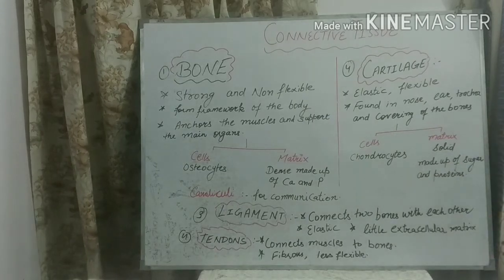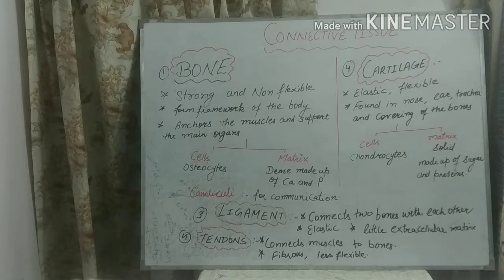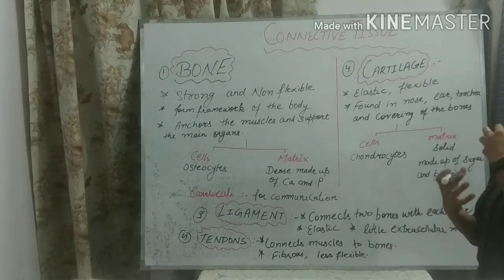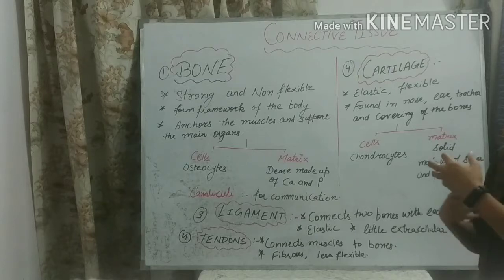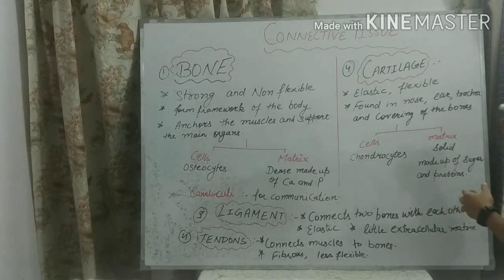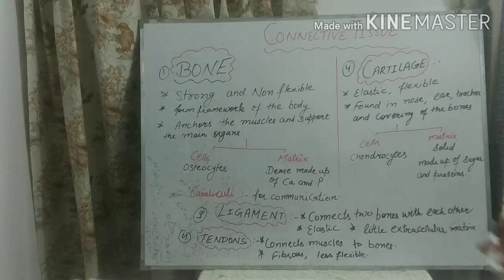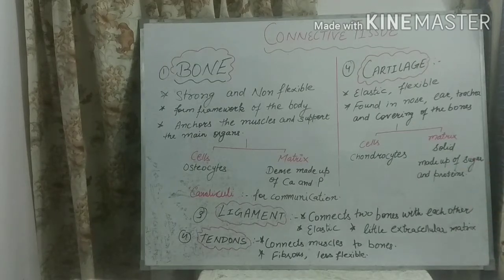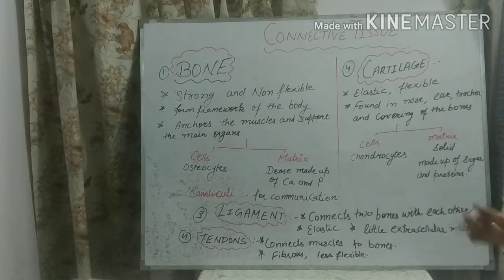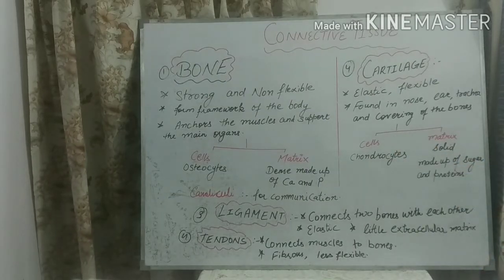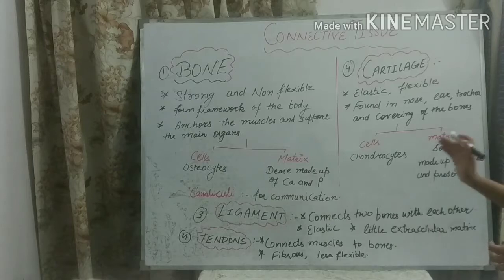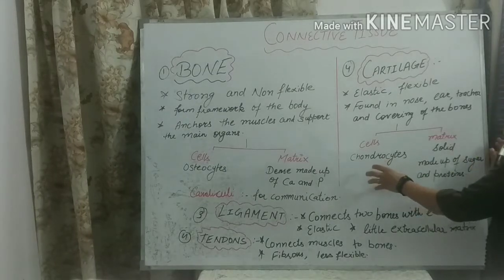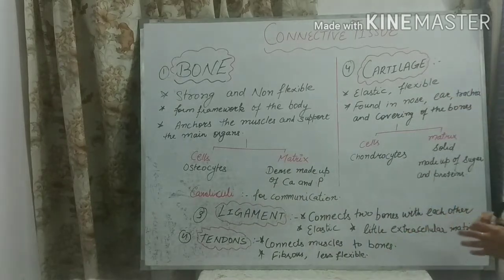Next is the covering of bones. So yes student, where the movable joints are present. Movable joints means the joints of two bones which can move, for example, the elbow joint. Here the cartilage tissue covers those joints, covers the bones, because it is a flexible tissue. The structure of cartilage is also made up of two parts, cells and matrix. The cells of cartilage are known as chondrocytes, and the cells of bones are known as osteocytes.